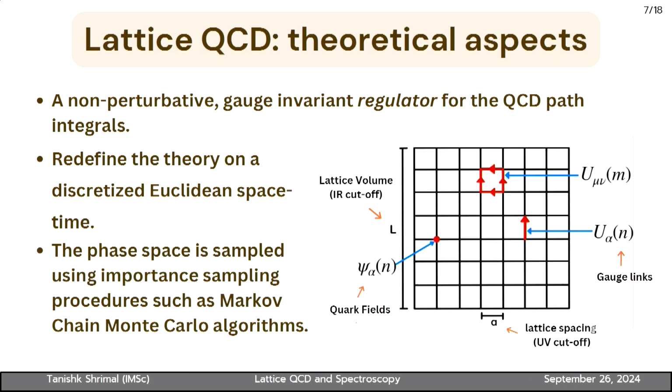So now, as I just mentioned, we need non-perturbative approaches. To start with, just a brief introduction to lattice QCD. Lattice QCD is a non-perturbative gauge invariant regulator for the QCD path integral, and in this we redefine the theory on discretized Euclidean space-time. The phase space of QCD is sampled using importance sampling procedures such as Markov-Chain Monte Carlo algorithms.